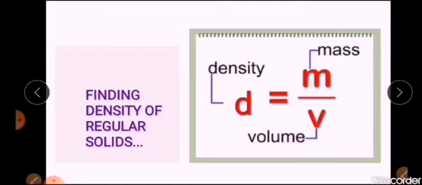Now the mass of any object you can find simply by using a common beam balance. If the mass is known, volume you can calculate from direct formulas, and density you can calculate as mass upon volume. So this is how we can find out for regular solids. Whether it be volume, area or density, it is very easy.